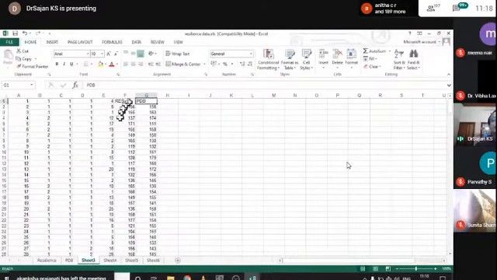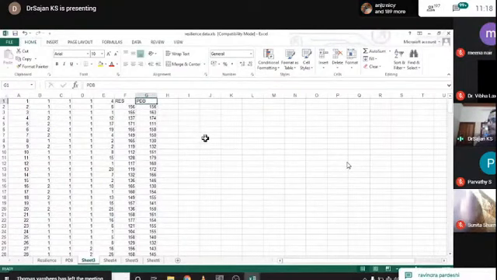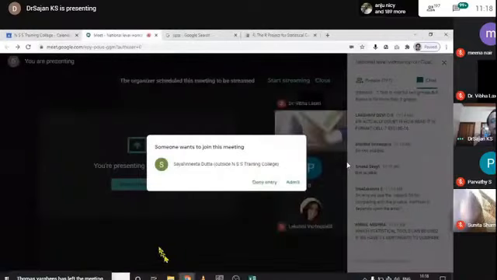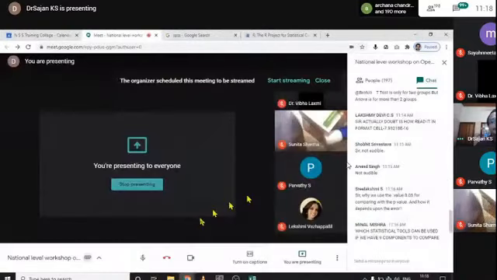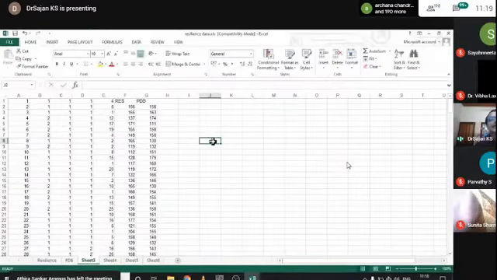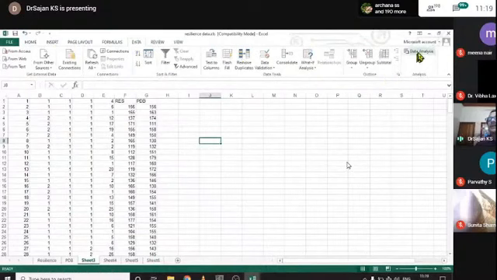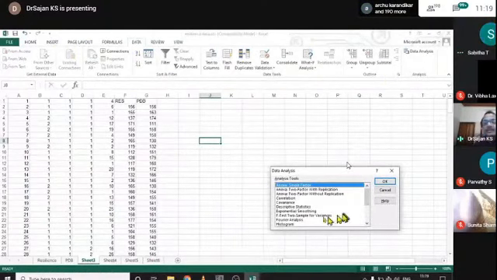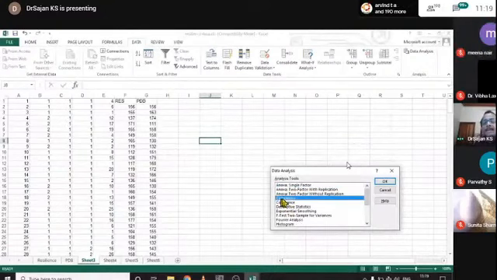To calculate the correlation value, first I click on a cell, then click on data and data analysis. Yeah, correlation is there. Click on correlation.